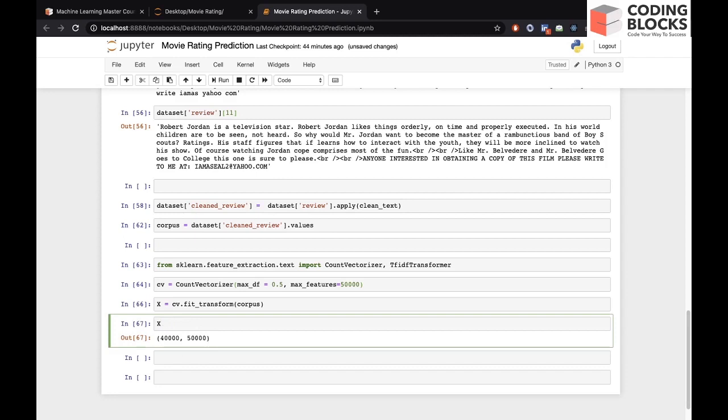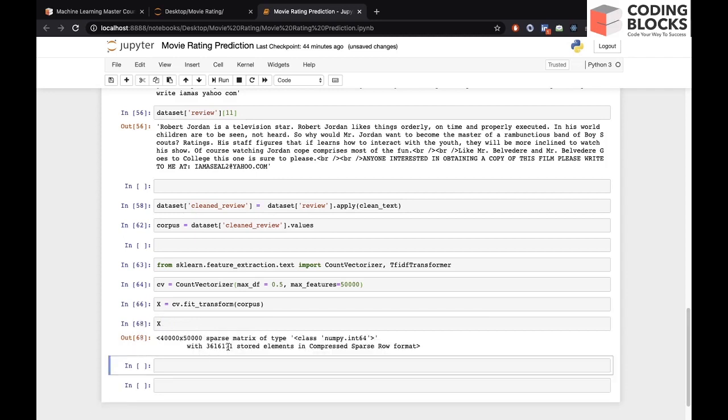But if you try to print x, you will see it is a sparse matrix and you cannot print it. To convert it into a dense matrix that you can actually display, you can use .toarray(). But if you use toarray on this matrix, you can see there are a lot of elements if you multiply 40,000 with 50,000, and sometimes it gives a memory error because you cannot store this huge matrix in your RAM. So therefore we will not convert into a dense matrix, rather we will just work with the sparse matrix.